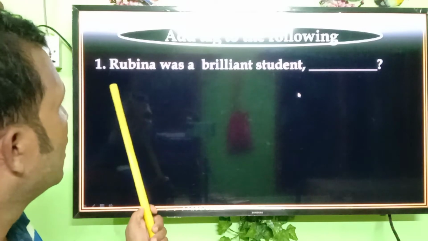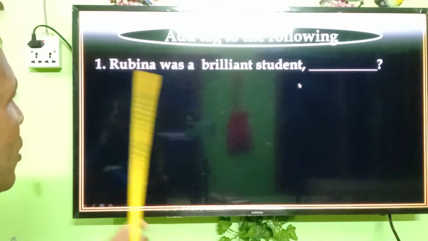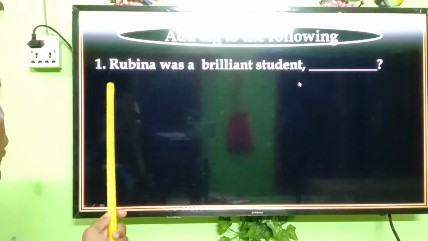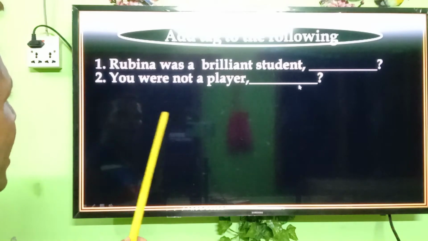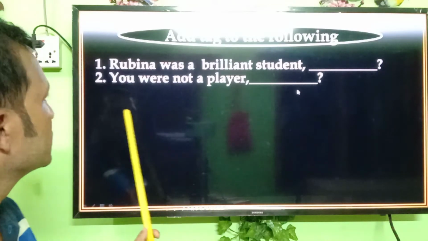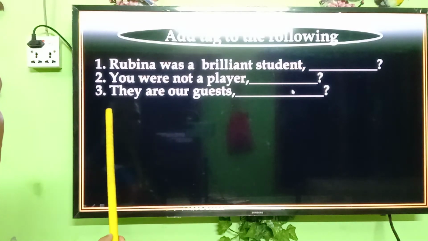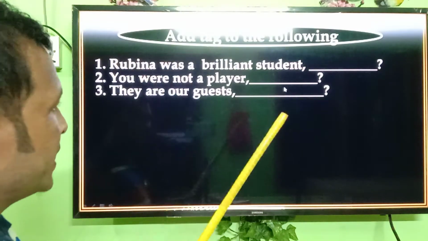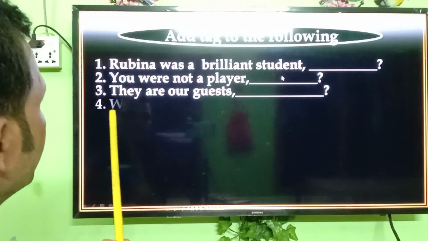Then please try to work out the answer of these statements. Number 1, Rubina was a brilliant student. Number 2, you are not a player. Number 3, they are our guest. Please look very carefully and try to work out the answers of these questions.